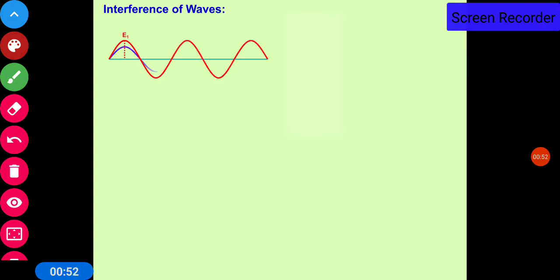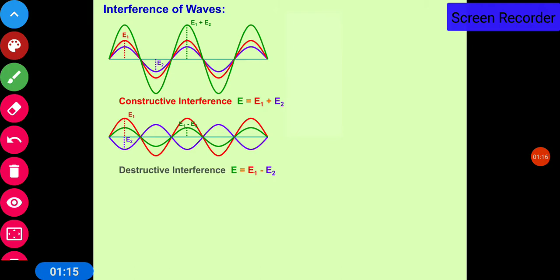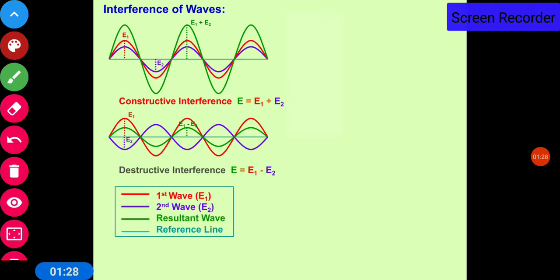Now this is one wave. Another wave is traveling in the same direction having the same amplitude. If the waves are interfering like this, then we say it is constructive interference and the amplitude is equal to E1 plus E2. Similarly, if the two waves superimpose in this manner, the interference is destructive and the amplitude is the difference of the individual amplitudes, E is equal to E1 minus E2.